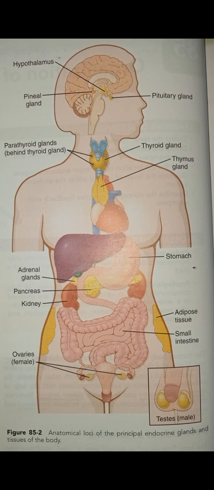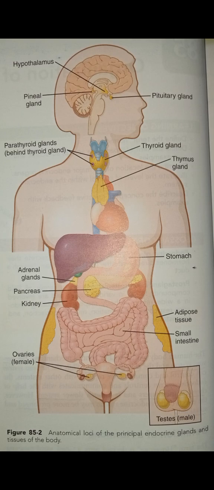In case of kidney, erythropoietin is there, which increases erythrocyte production, and that is also a peptide.